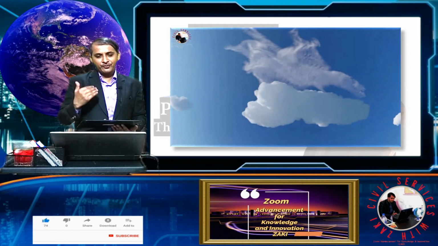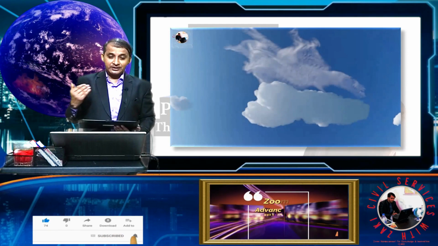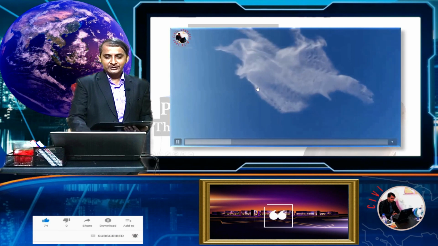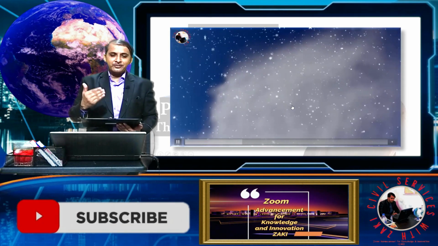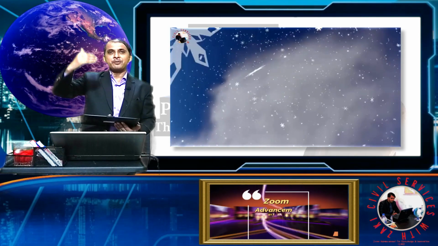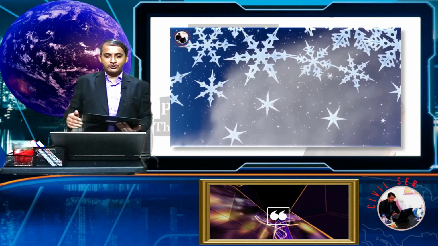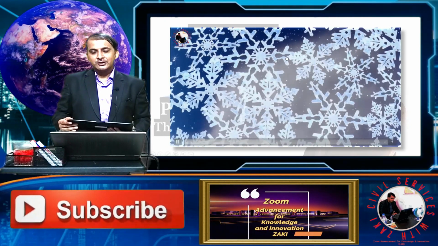If we remove the cloud with the water droplets, we find only ice crystals. It is a mix of very tiny ice crystals, and ice crystals form in the upper part of the clouds.